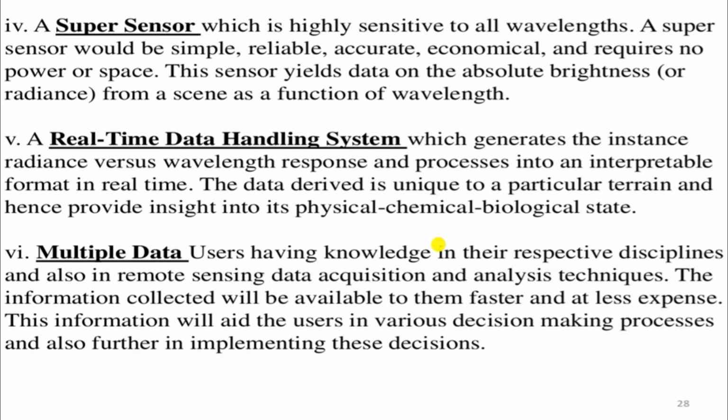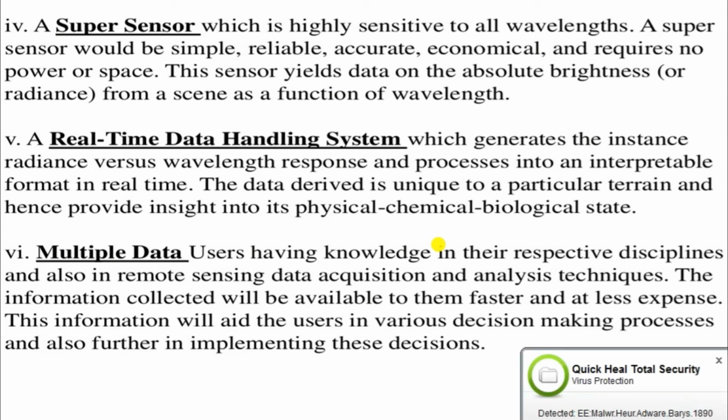Next is the super sensor. Generally, a super sensor is highly sensitive to all wavelengths. Our human eye is not highly sensitive to all wavelengths because we see only the visible spectrum of light. We cannot see the infrared, right? We cannot see the ultraviolet rays or X-rays. We can only see the visible wavelength. So the ideal super sensor would be simple, reliable, accurate, economical, and require no power or space. These sensors yield data about absolute brightness or radiance. Generally, it should depend on the function of wavelength.